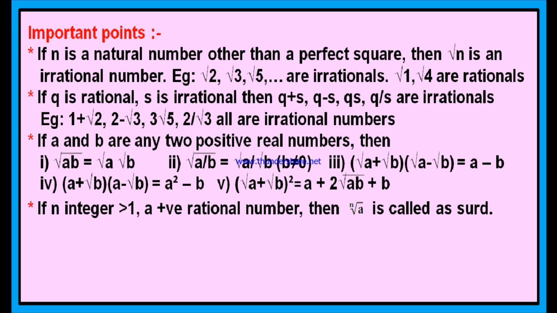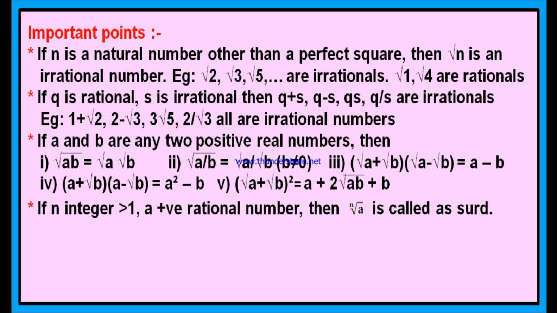What are the integers greater than 1? Actually, what are integers? Integers may start from minus infinity, minus 2, minus 1, 0, 1, 2, 3 and so on up to plus infinity. But here the integer is greater than 1, which means you should start from 2, 3, 4, 5 and so on. Integers greater than 1 are nothing but the whole numbers greater than 1, which are also equal to the natural numbers greater than 1. What are the natural numbers greater than 1? 2, 3, 4, 5 and so on.